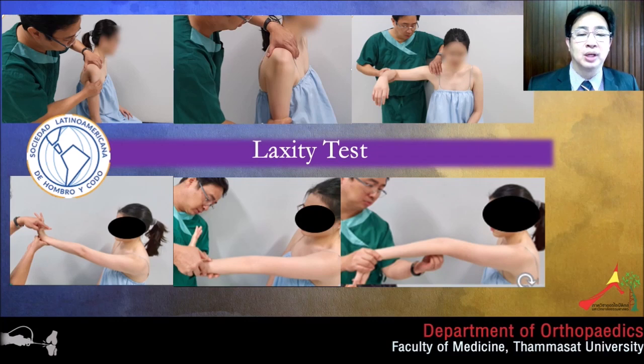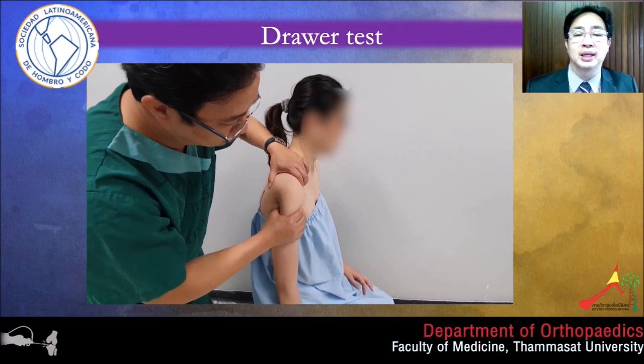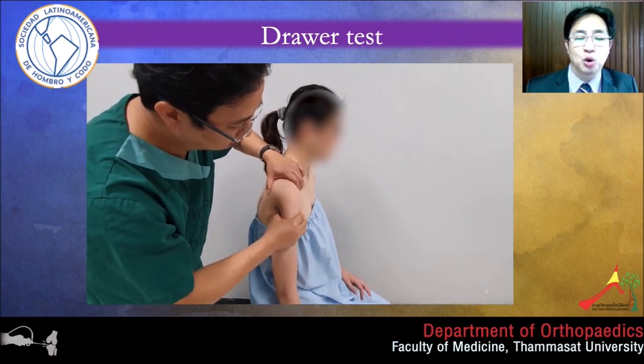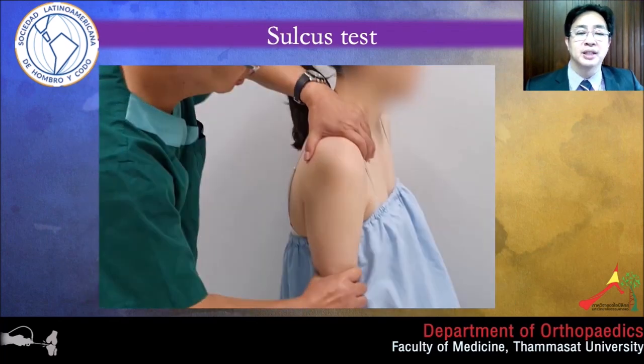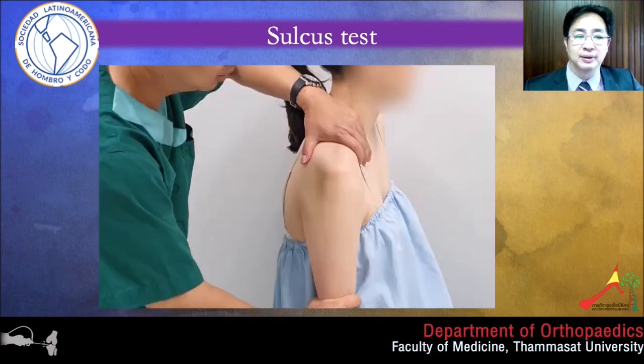Now let's talk about the laxity test and instability test. The laxity tests are the tests that show joint laxity but do not produce pain. For example, the anterior and posterior drawer test. The patient needs to relax and drop the arm down. We can translate the shoulder front and back without producing pain. Sulcus sign is another laxity test. It represents the inferior laxity.